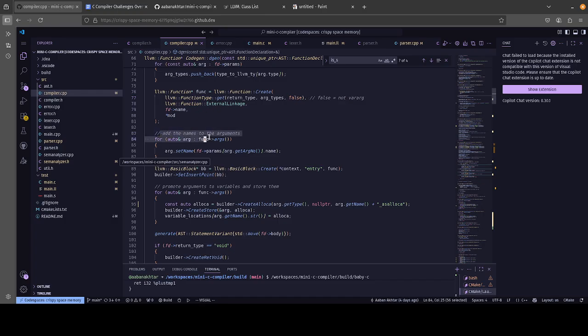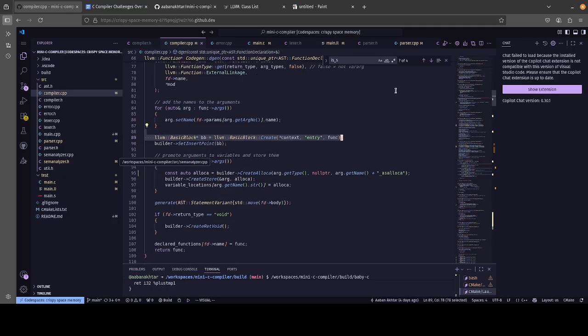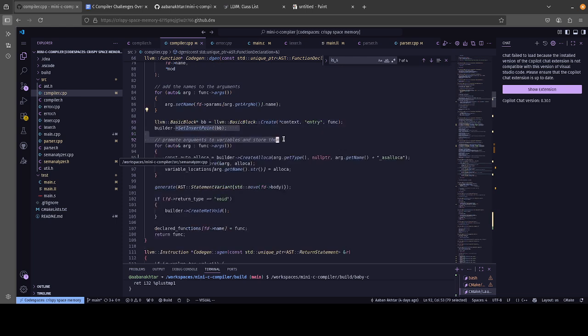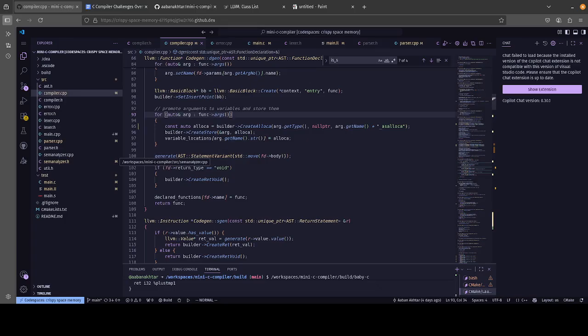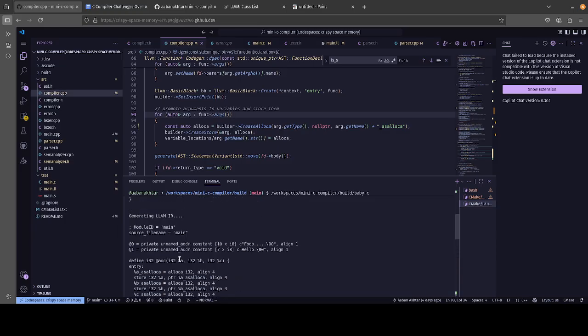And then it gives names to the arguments. It creates a basic block, which is kind of like the encapsulating feature for statements in LLVM. And we insert stuff. Also, another thing is that the way LLVM works is that it's static single assignment, SSA, and the idea is that you can't reassign to a register. So when you create a function, the parameters themselves are not actually considered variables in LLVM IR. They are just single static assignment values.